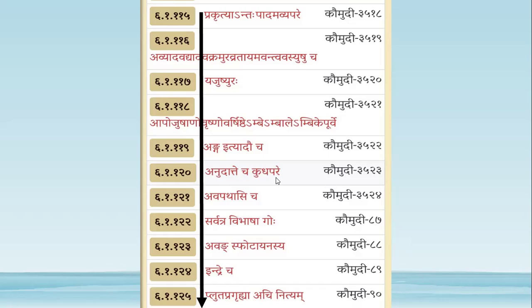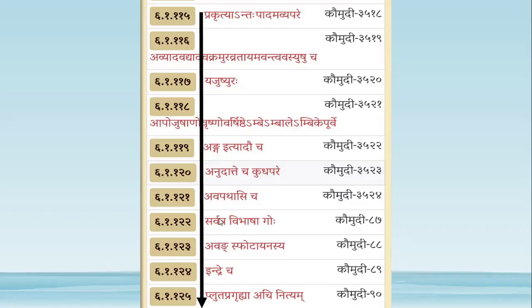Anudatte cha Kudapare: whenever Yang letters are followed by Anudatta Akara which is followed by Kavargiya Vyanjana or Dakara, then also there will be Prakruti Bhava. Avapatasi cha: whenever Yang letters are followed by the word Avapatha, then also there will be Prakruti Bhava. These sutras we have already studied and they are related to Chandas only, so I am not going into details of those sutras.